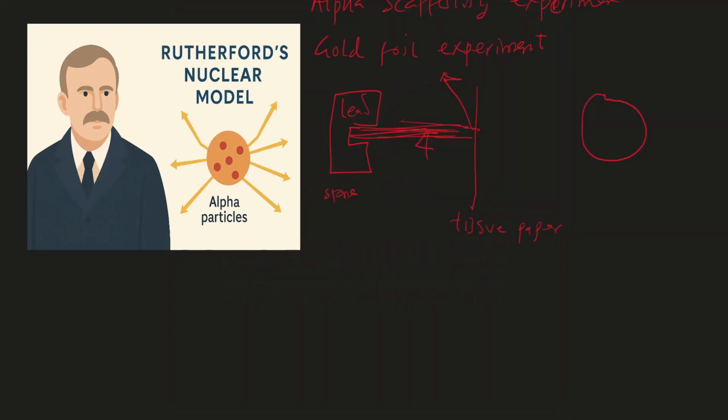And at the center of that large empty space is a positively charged dense center where nearly all the mass of the atom is concentrated. And that positively charged dense center, we called it nucleus. So we have the nucleus at the center. In the nucleus, all the mass of the atom is concentrated, and also there's an electron. So the electron is revolving around the nucleus.